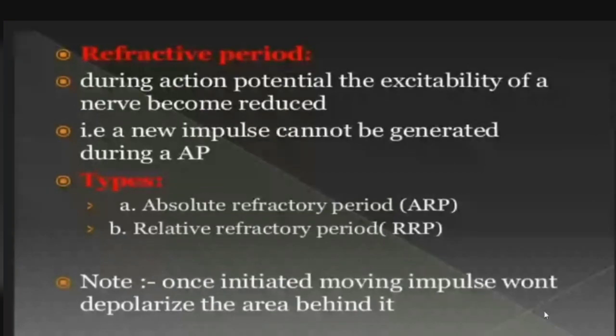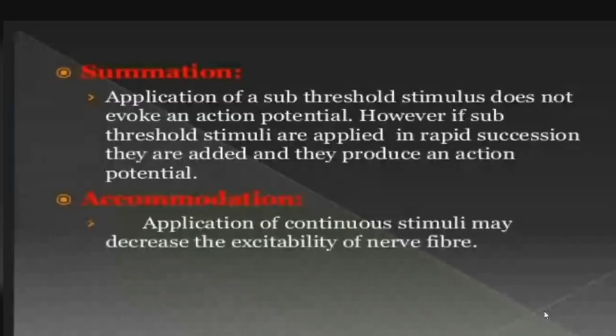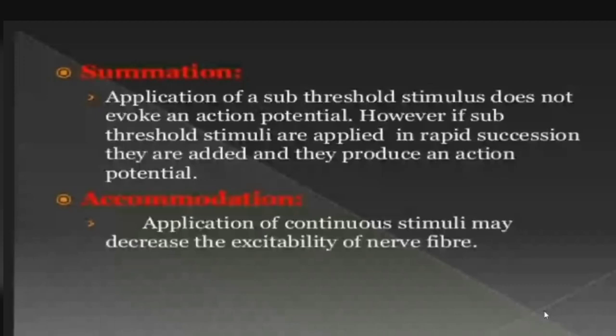Next slide. Summation. The application of a single sub-threshold stimulus does not evoke an action potential. However, if sub-threshold stimuli are applied in rapid succession, they are added and they produce an action potential. Accommodation. Application of a continuous stimulus may decrease the excitability of the nerve fiber.